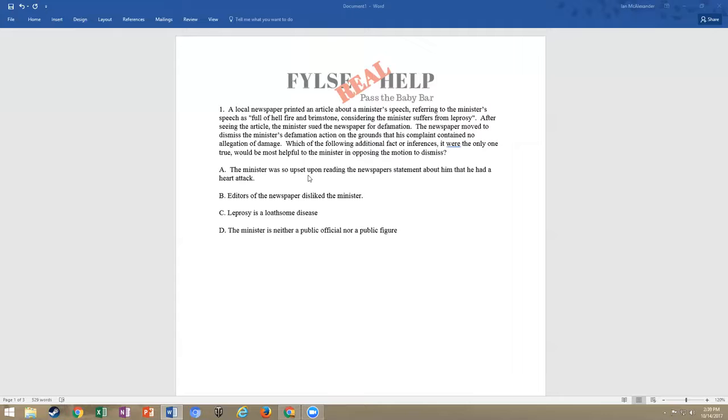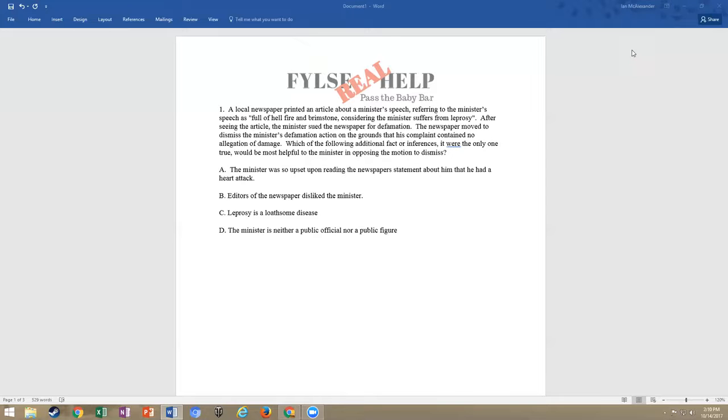Now, remember, the plaintiff in a defamation case has to prove special damages to his or her reputation that occurred because of the statement. However, if the defendant accuses the plaintiff of having a loathsome disease, they're not required to show damages. And leprosy, venereal diseases, AIDS, all that stuff, those are loathsome diseases. So that kind of falls into one of those almost per se type things. So here our answer is C, clearly, because leprosy is a loathsome disease.